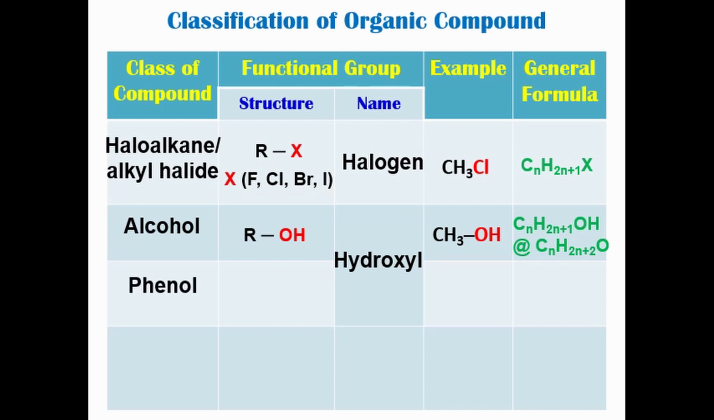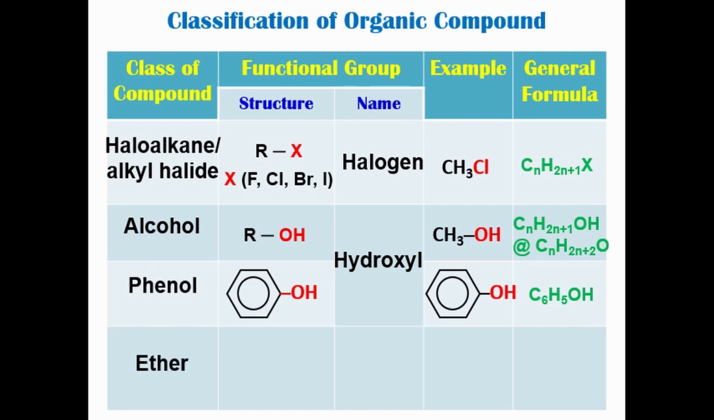Phenol forms when an aryl group is bonded to the hydroxyl group, with its general formula of C6H5OH. Then we're going to have ether, which forms when two alkyl groups are bridged by an oxygen atom in between, known as the functional group of alkoxy. It has the general formula of CnH2n+2O.